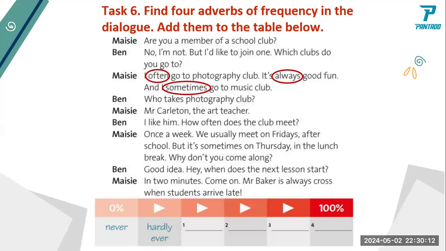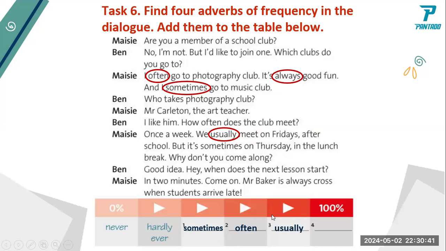Okay, another one is usually. Yes, another one. Sometimes is in between now. And often. Okay, next one, we have here usually.